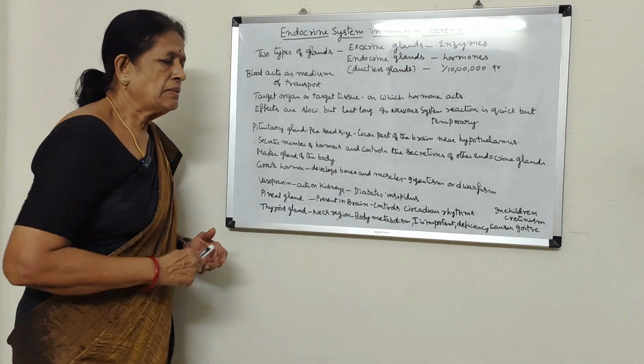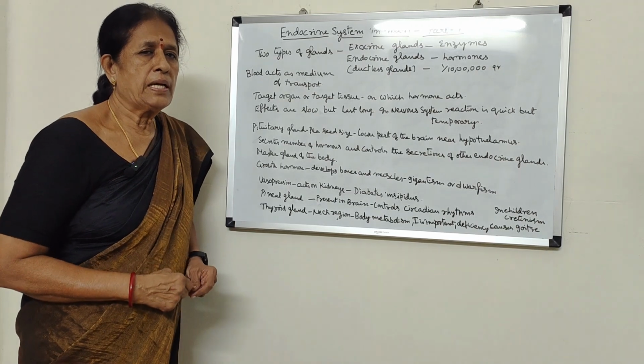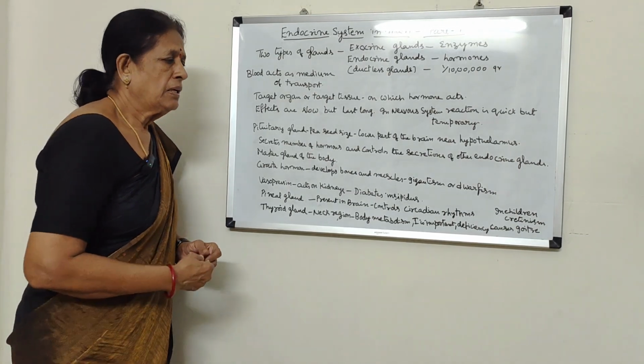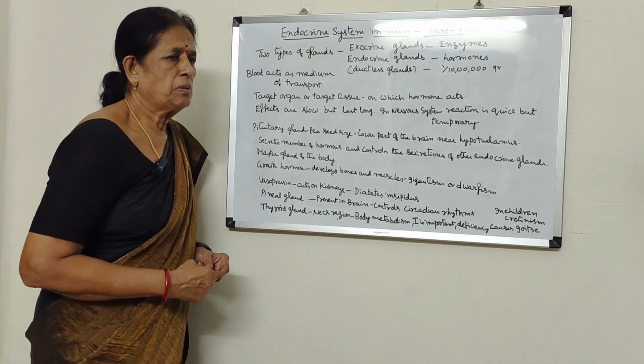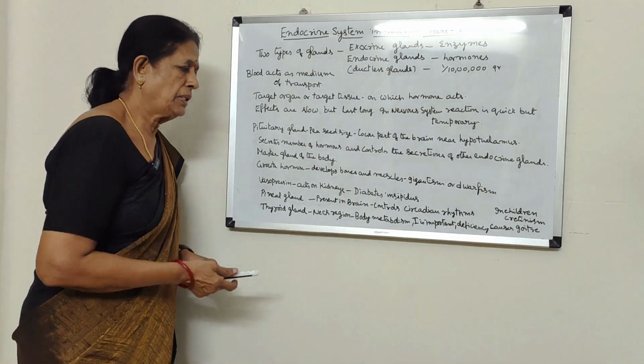If vasopressin is deficient, then a disease called diabetes insipidus occurs, where excess urine is produced, and the person suffers loss of water from his body fluids.